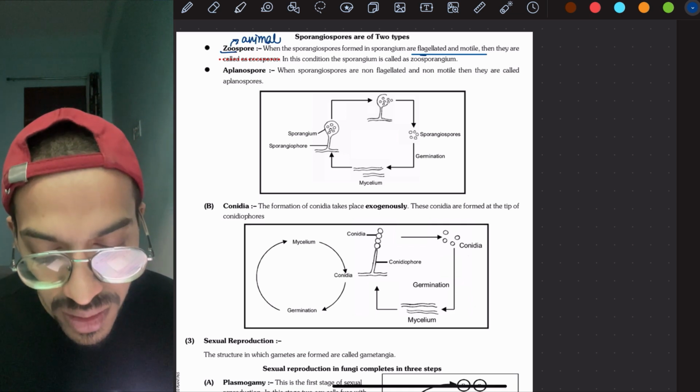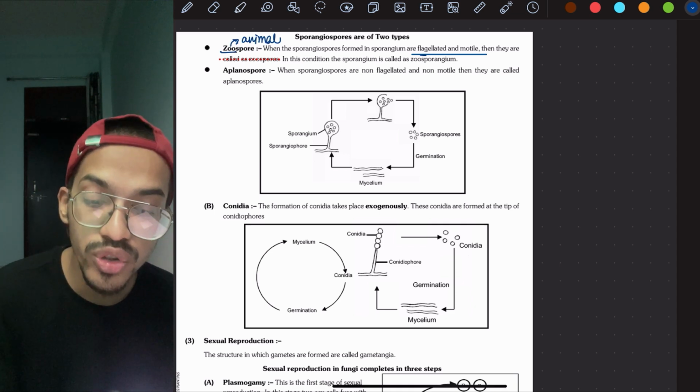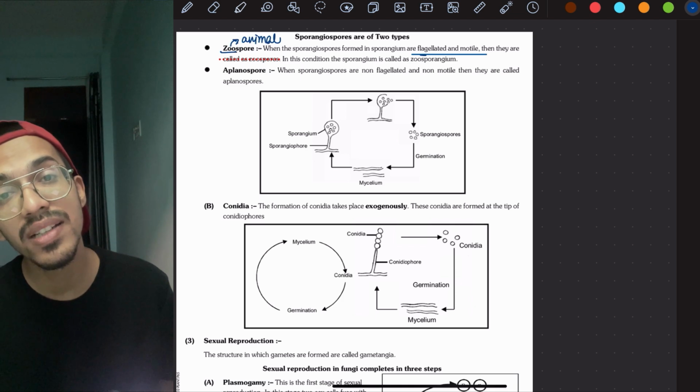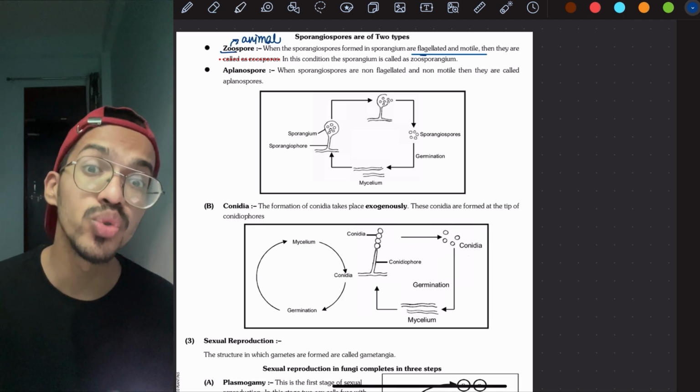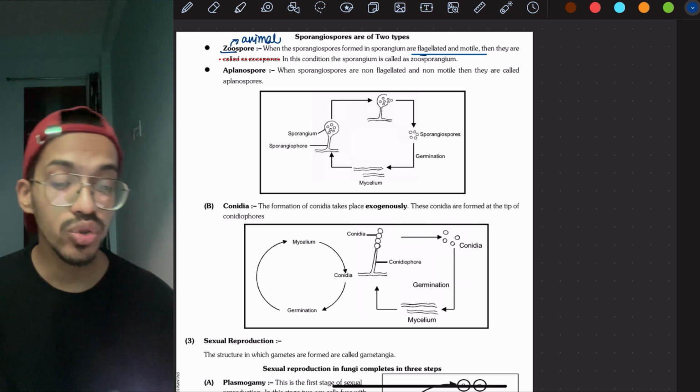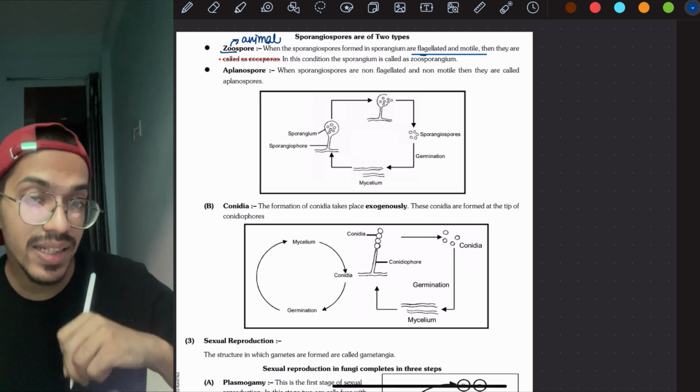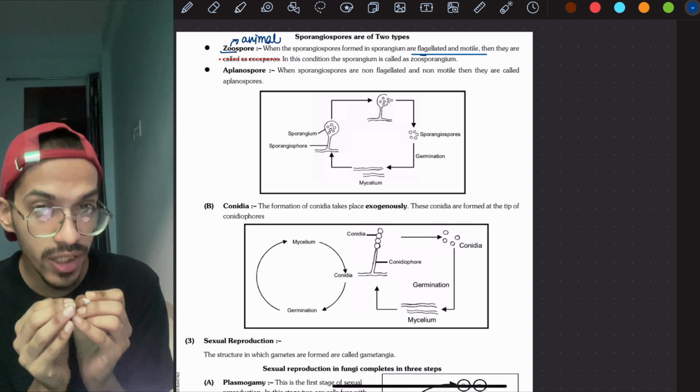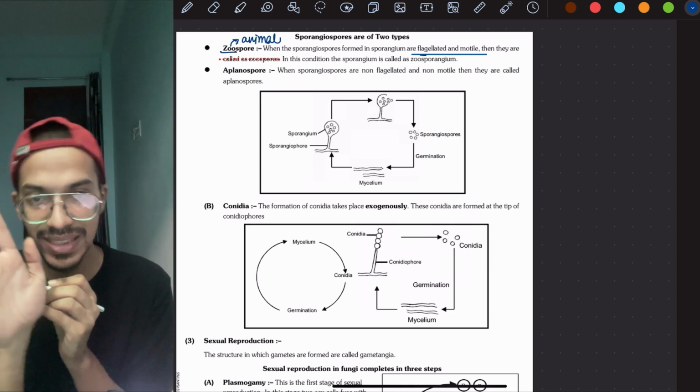So this thing is called as what? They are the zoospores. And this is present inside the bag. The bag name would be what? Zoosporangium. So zoospores are present inside a structure, a fruiting body, which is known as zoosporangium. Basic, we have studied that.